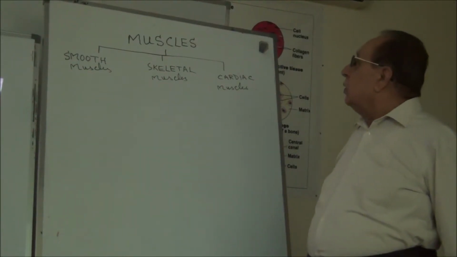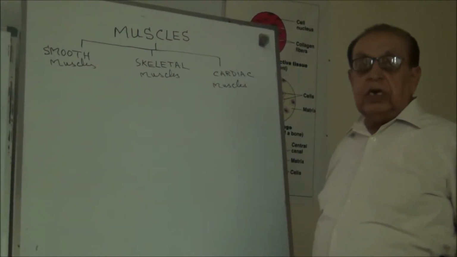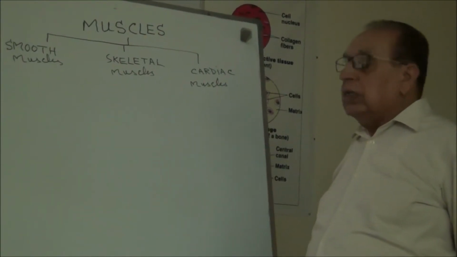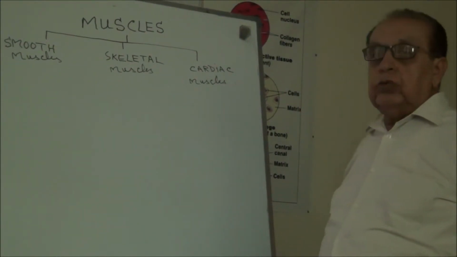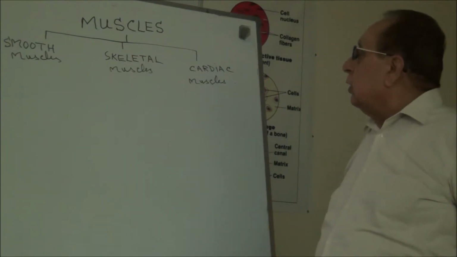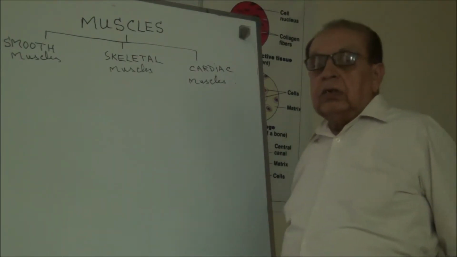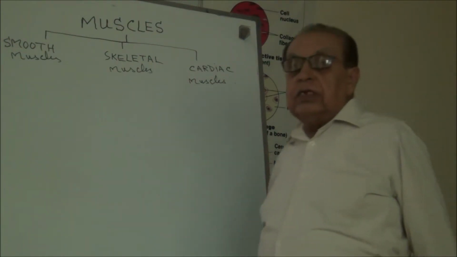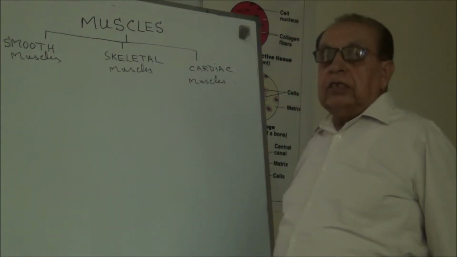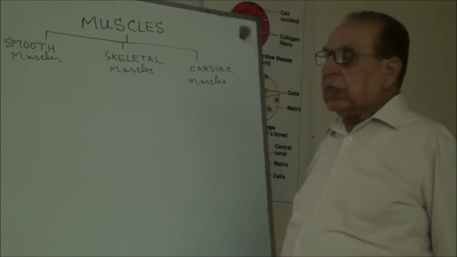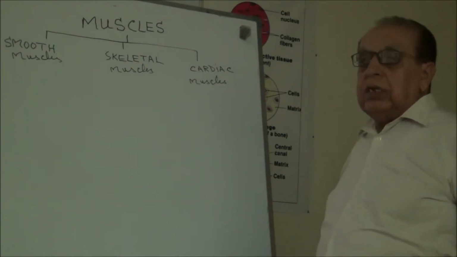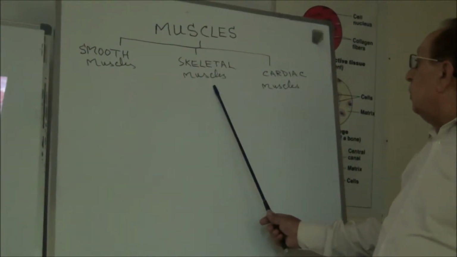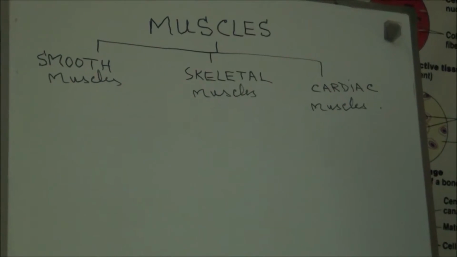Bismillahirrahmanirrahim. Today we will study about the muscles, the connective tissues. Now muscles, the muscle tissues, they have the property of contractility. They are contractile tissues, and the muscle cells are known as cells or fibers. Now muscles, they are of three types: the smooth muscles, skeletal muscles, and cardiac muscles.